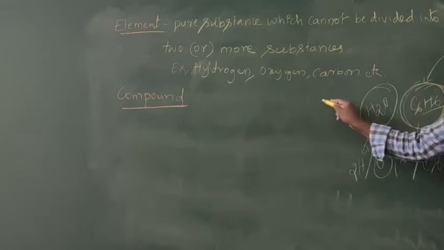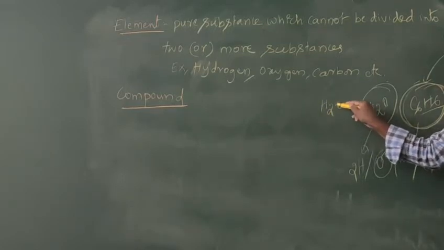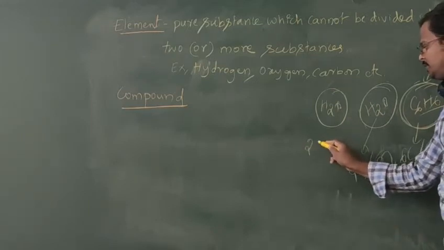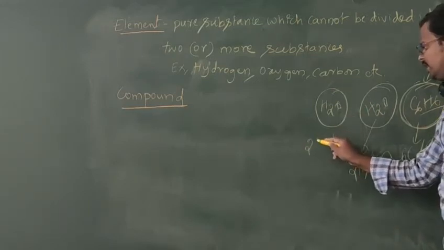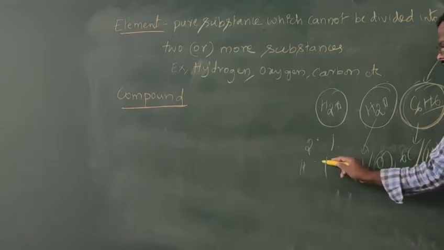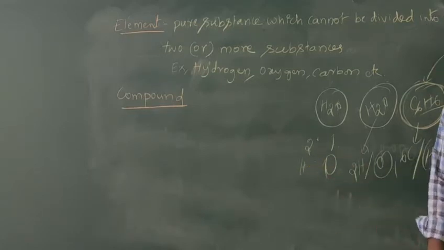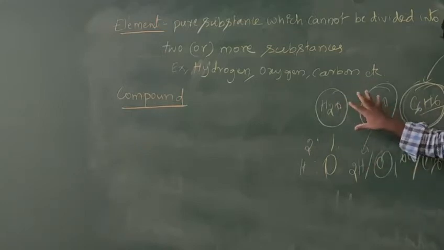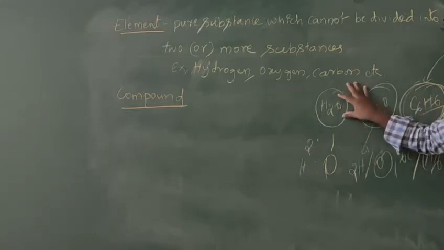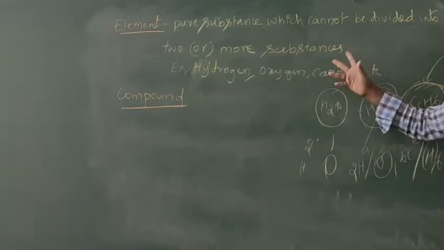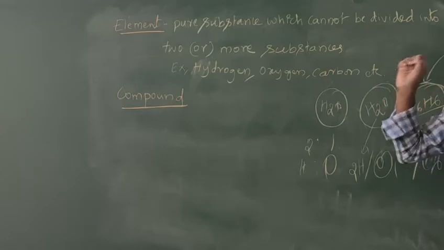If you take one H2O compound, 2 hydrogen atoms should be present and 1 oxygen atom. Their ratio is 2:1, the ratio of hydrogen and oxygen. Okay, here what is the meaning? What is a compound? It is a substance formed by the combination of 2 or more elements in a fixed ratio.